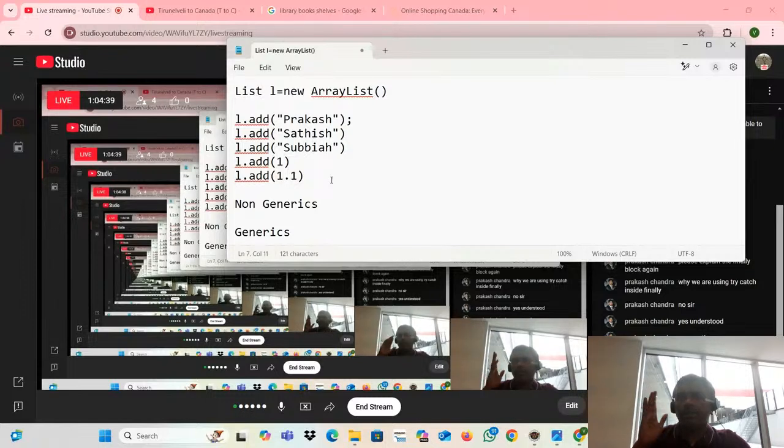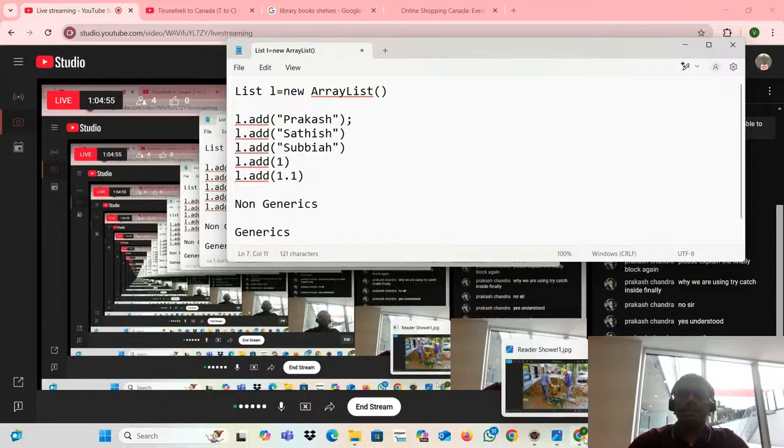You got it, right? What is my generic? If I put String, I'm putting the restriction that only string is accepted. If I try to push integer or float, it won't accept. It won't accept any other stuff. Only string it will accept. That is what the term is saying here.